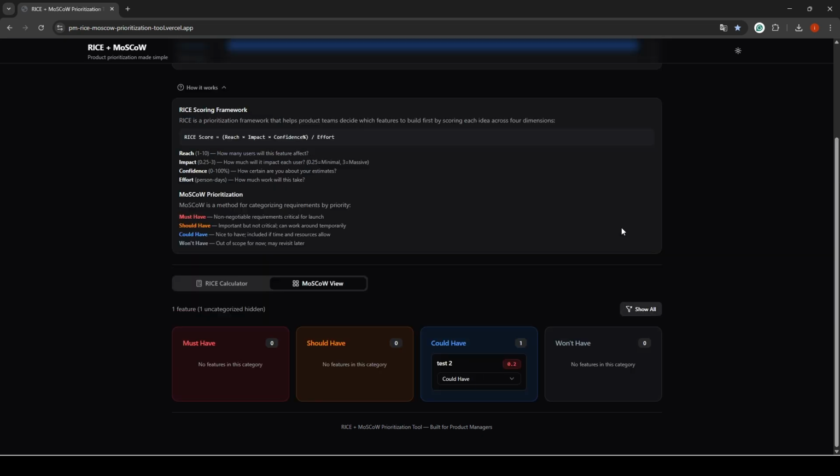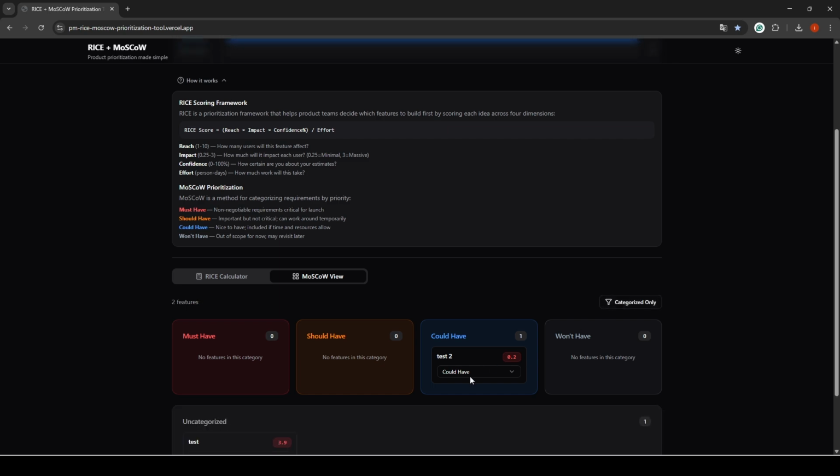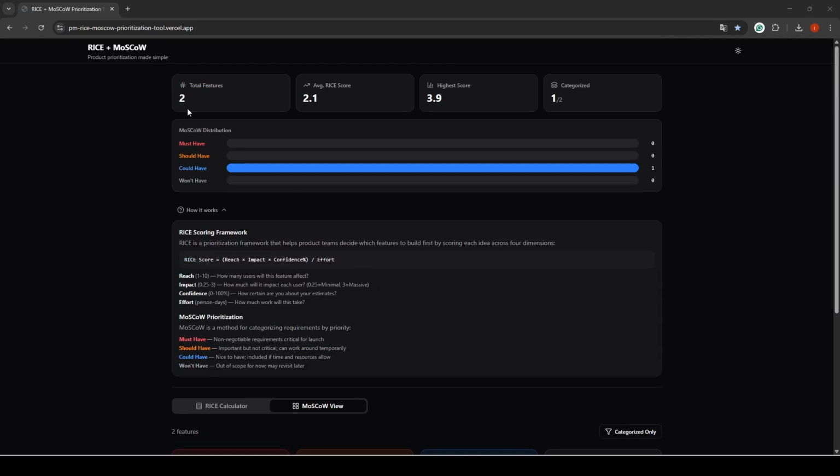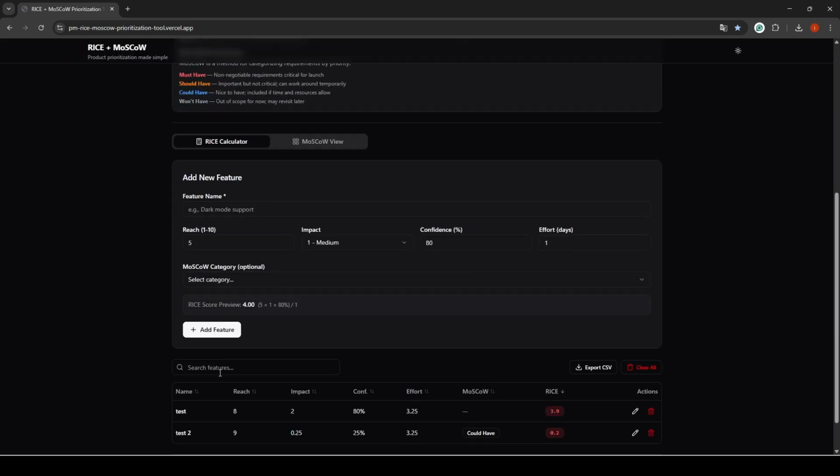Of course, we can change whether we want to show the uncategorized or not. We have a filter here, and if we scroll up again, we have some statistics about what we currently have in our view. And then of course we have a light mode and dark mode. So that's pretty much it.